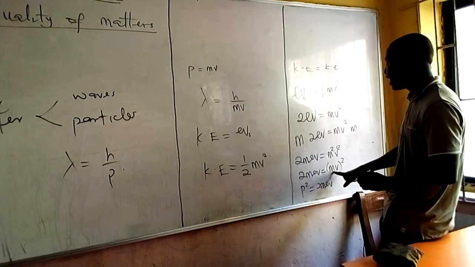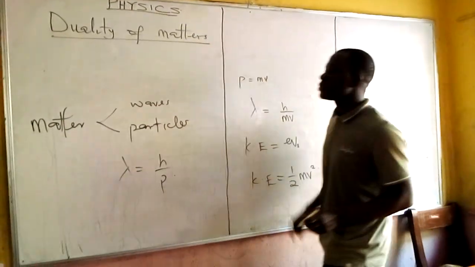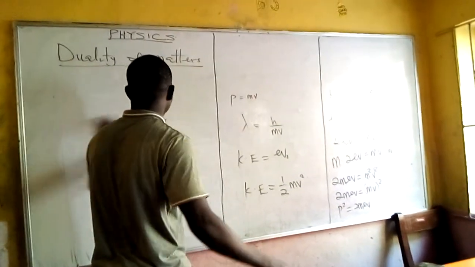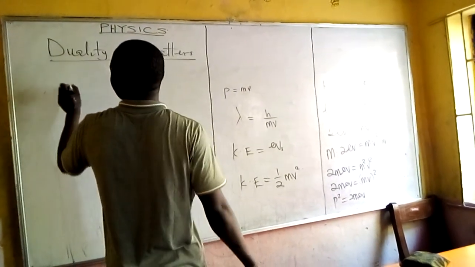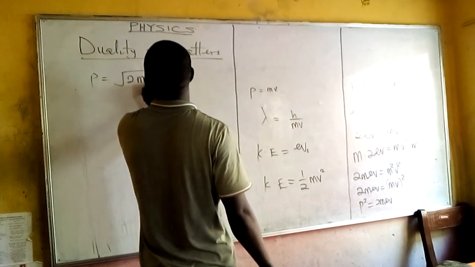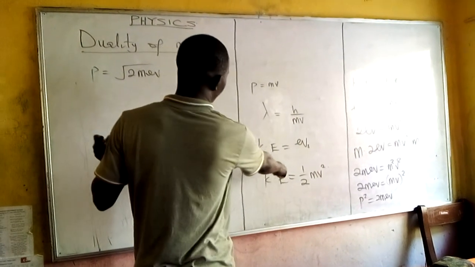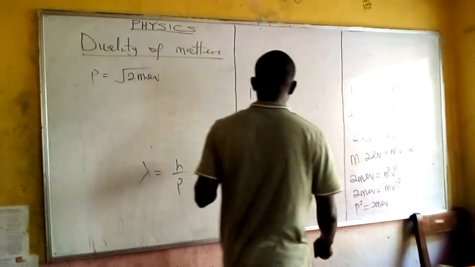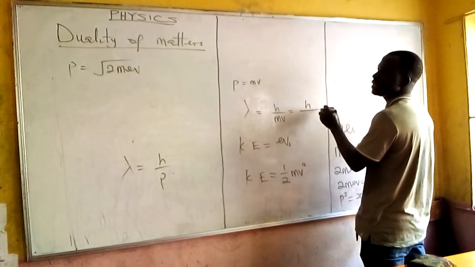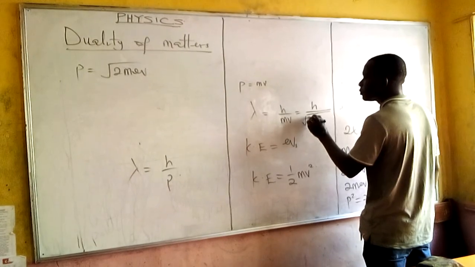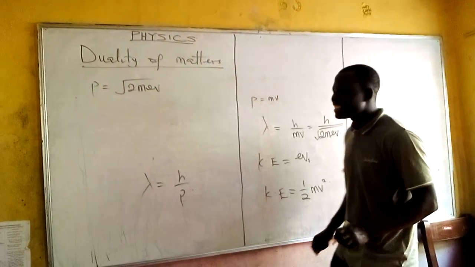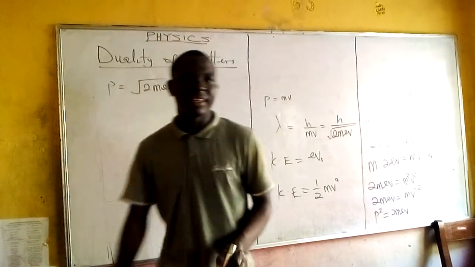We mentioned that mv equals p. So now we can conclude by saying p equals the square root of 2meV. Let's substitute back. So we can now say that lambda equals h over the square root of 2meV. So that is the de Broglie wavelength.